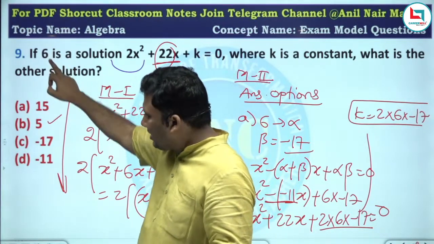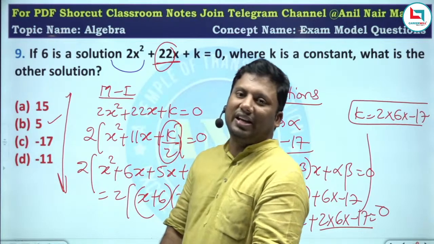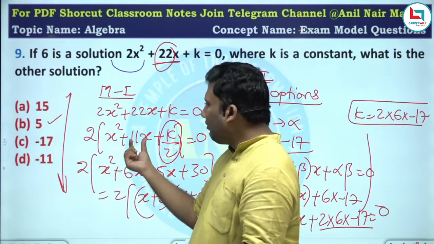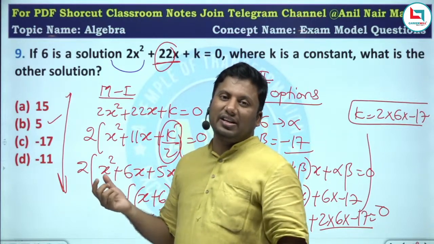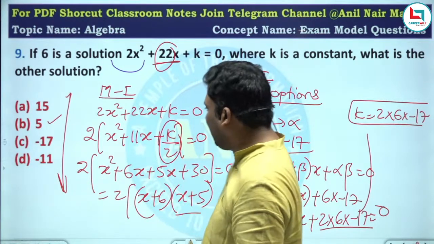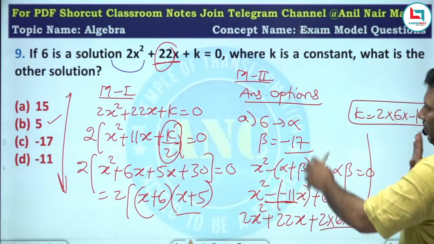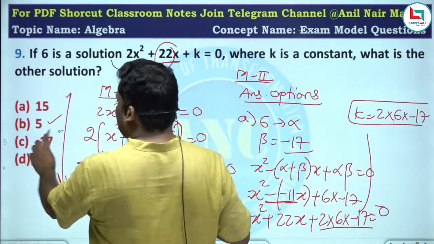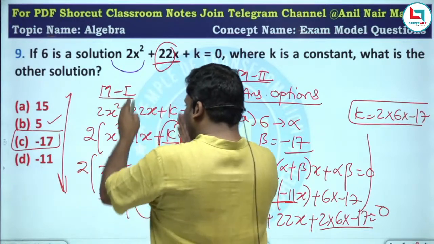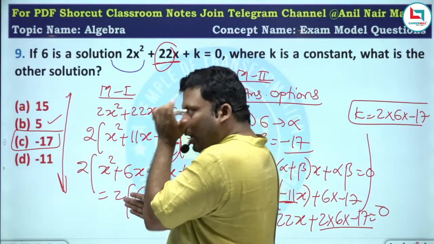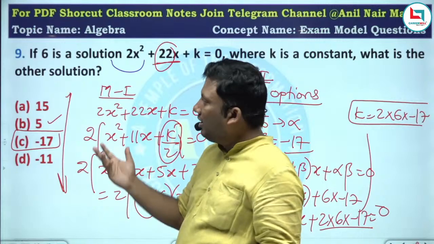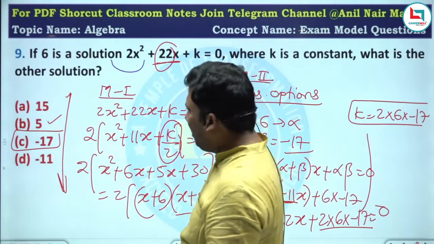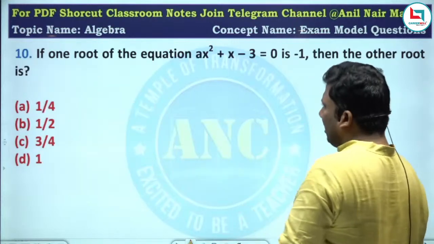So if it is 6 and minus 17, the sum is minus b by a, alpha plus beta. 6 minus 17 is minus 11, and minus into minus 11 is plus 11. So by using the answer options, out of these 4, the best answer option is minus 17. If I go by the traditional method, alpha plus beta is 11, one root is 6, and from there you can find the other root. I hope the concept is clear.